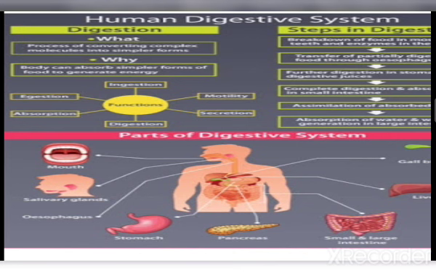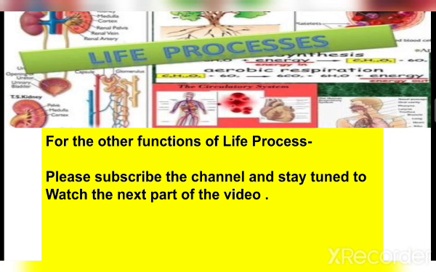So till here, the nutrition part is what we decided at the beginning of the video, that each function would be segregated as part 1, part 2 videos. In this segment, we have completed nutrition. I hope you have understood the different kinds of nutrition in plants, animals, amoeba and human beings.